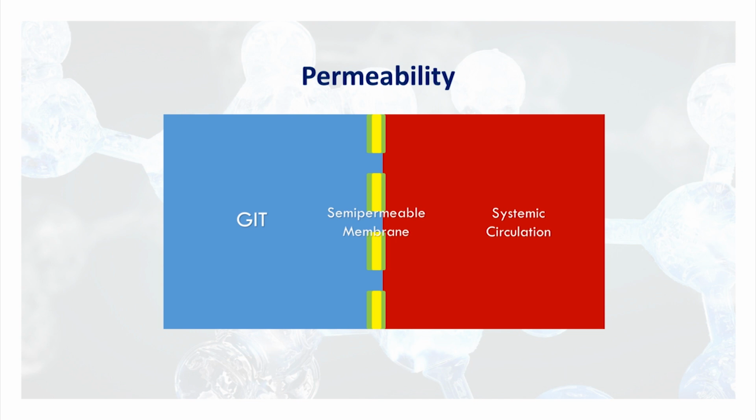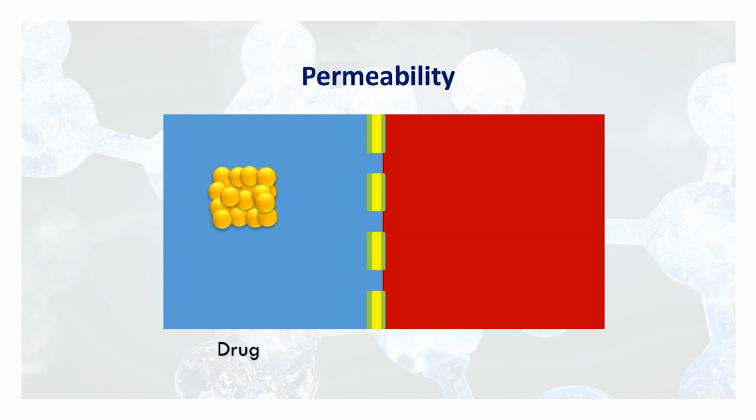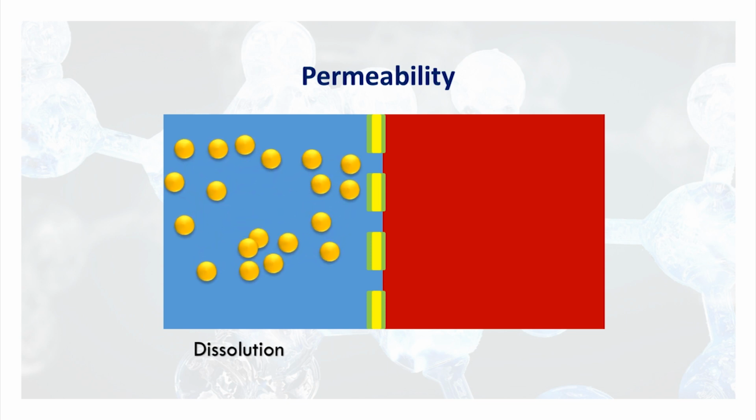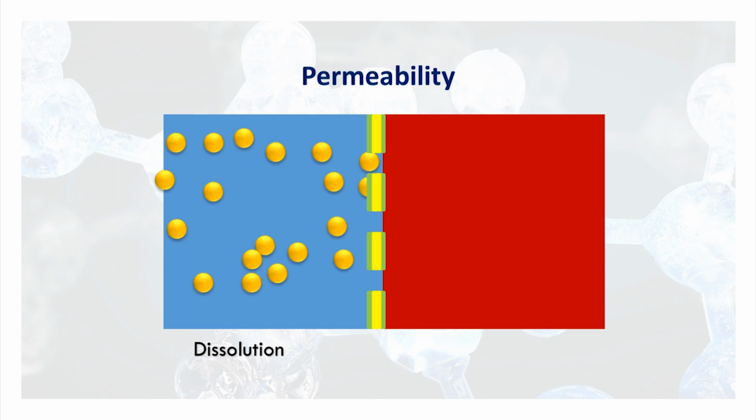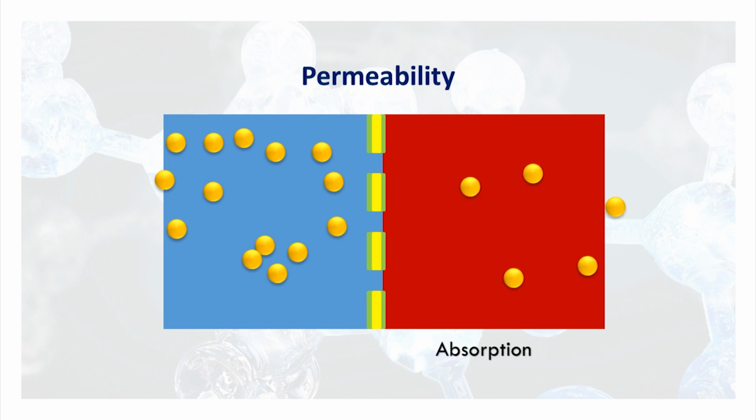Now let me enter into the domain of permeability. Now we have covered dissolution, now we are moving to permeability. A drug slowly dissolves, goes into solution, and thereafter it passes across the biological membrane, which is called permeability. Then and only then it gets absorbed. If a drug is potent and active, but it is not permeated, it won't be absorbed. So permeability is very vital, very critical, you cannot avoid it.